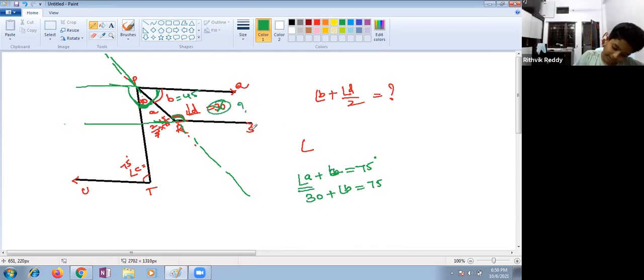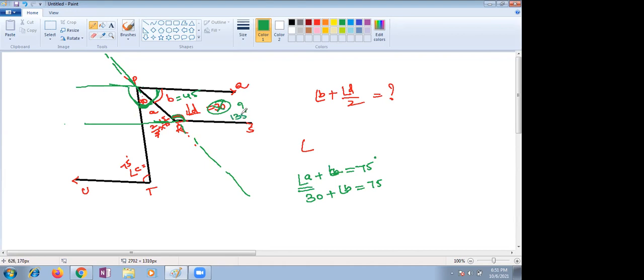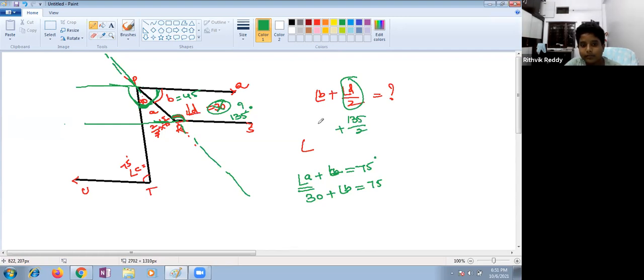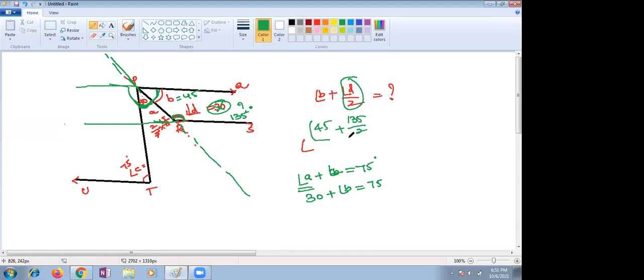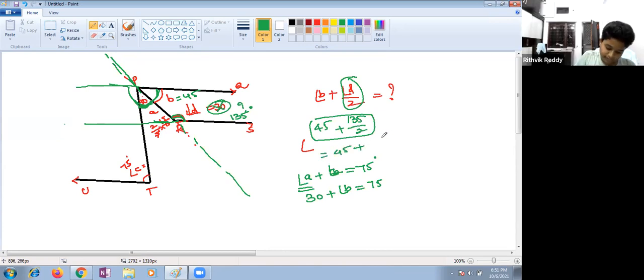Ma'am, angle B will be 45, so it will be 180 minus 45, which is 135. Yes, ma'am. Now you have to check D by 2, which means 135 by 2, plus 45. Come on, children. 45 plus 135 by 2.